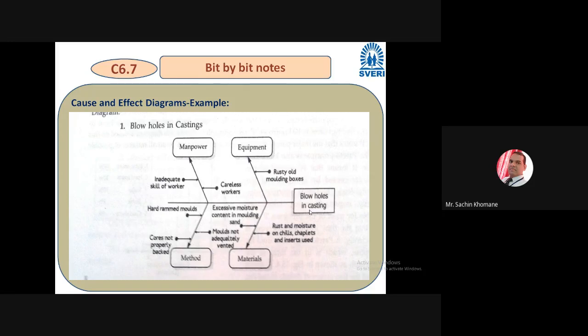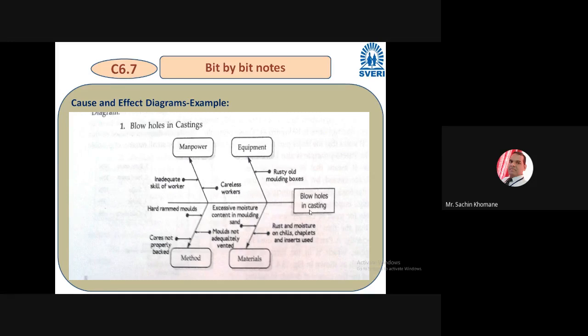Okay. Then material. For example, material is the main cause, and the sub cause may be like rust and moisture on chills, chaplets, and inserts used. Or another sub cause may be excessive moisture content in the molding sand. Okay, this may be the sub cause.